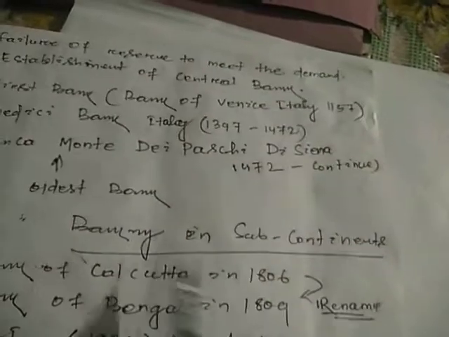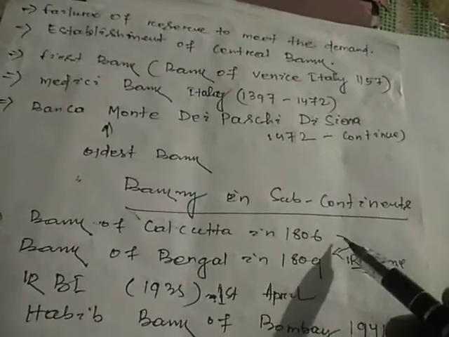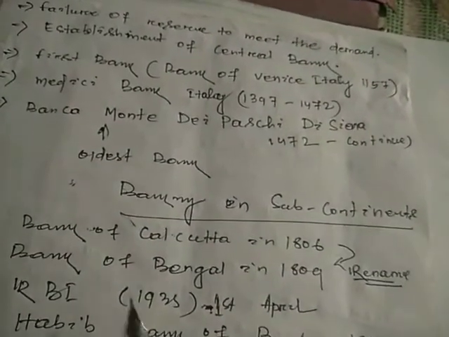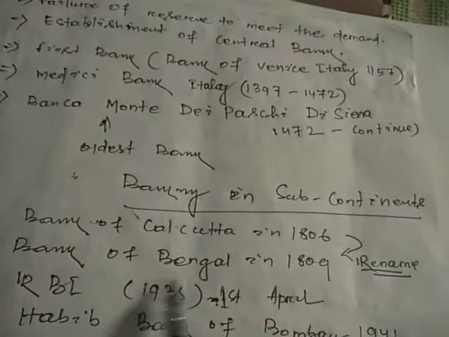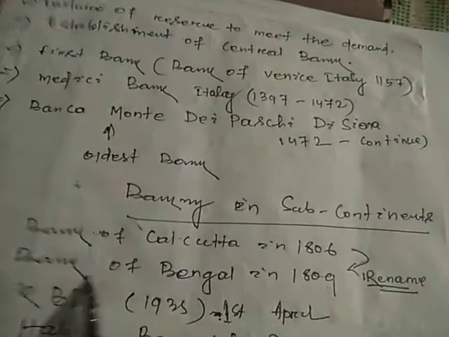Then we come to banking of the subcontinent. In the subcontinent, the Bank of Calcutta was established in 1806, initially in India. Then comes the Bank of Bengal in 1809. It was renamed, with the Bank of Calcutta becoming the Bank of Bengal.